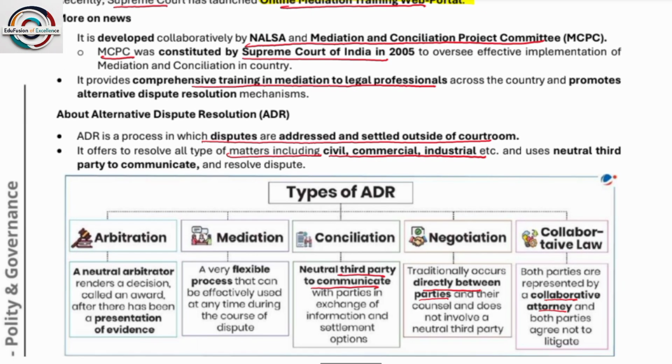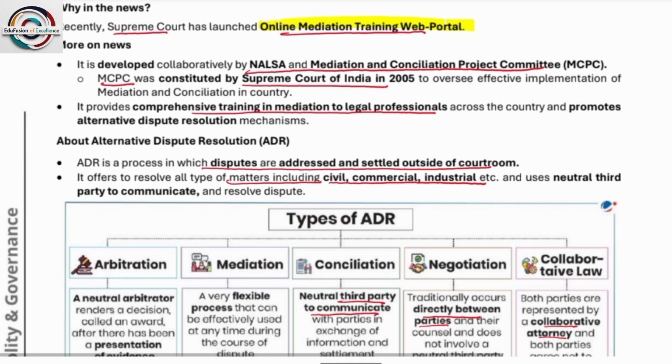It is developed collaboratively by NALSA and the Mediation and Conciliation Project Committee. MCPC was constituted by the Supreme Court of India in 2005. So the Mediation and Conciliation Project Committee was also set up by the Supreme Court. It provides comprehensive training in mediation to legal professionals across the country and promotes alternative dispute resolution mechanisms.